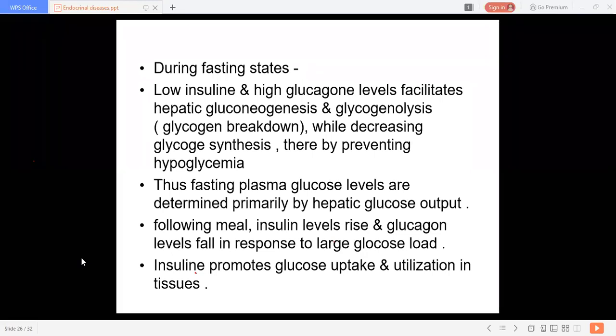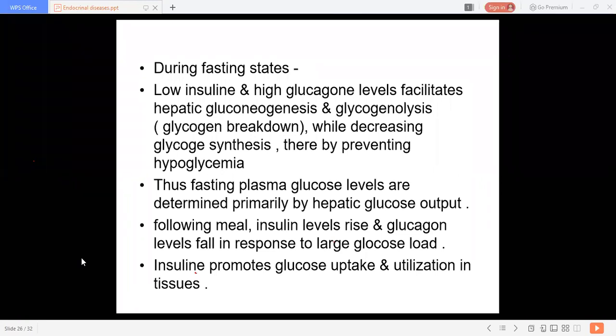During the fasting state, low insulin and high glucagon levels facilitate hepatic gluconeogenesis and glycogenolysis. What is glycogenolysis? It is the breakdown of glycogen to glucose. These two processes are facilitated by the low insulin level.